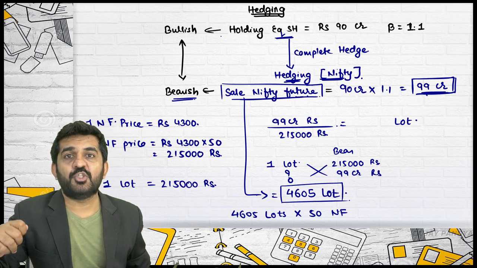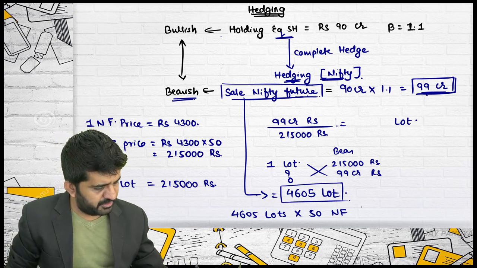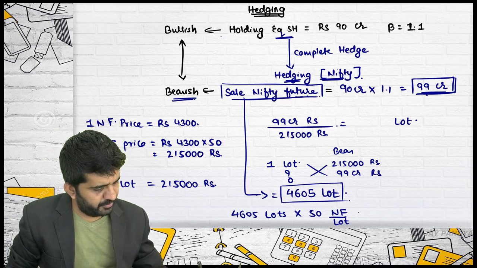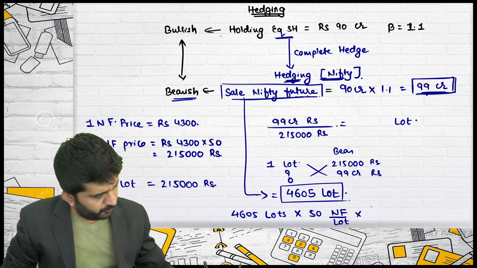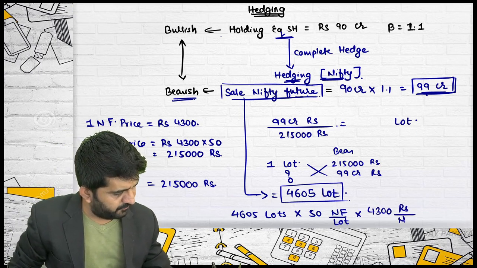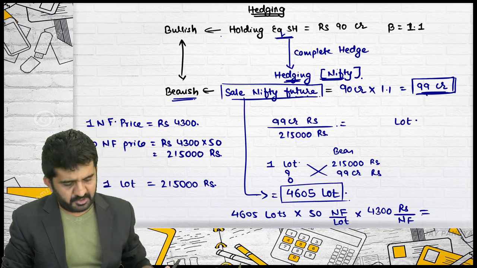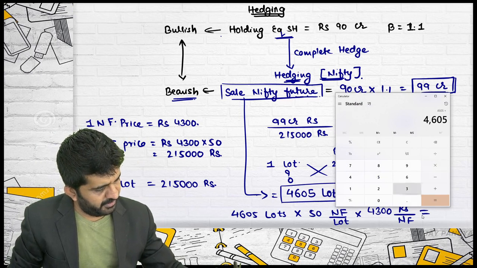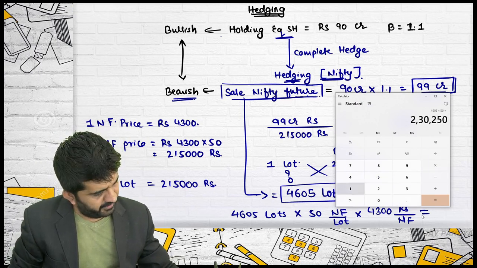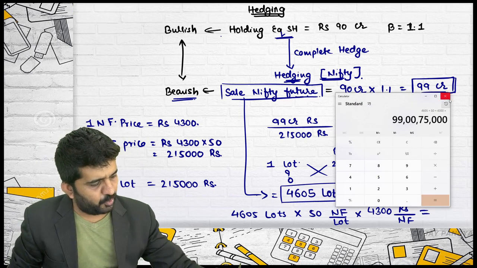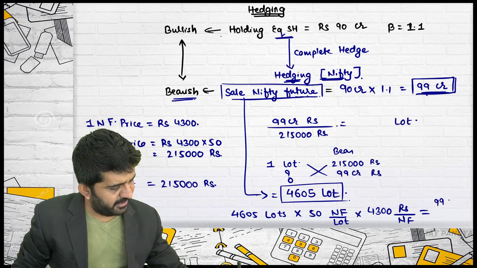And the price of one Nifty future is 4,300 rupees. First multiply it. 4605 multiplied by 50 multiplied by 4,300 is equal to 99 crore 75,000.